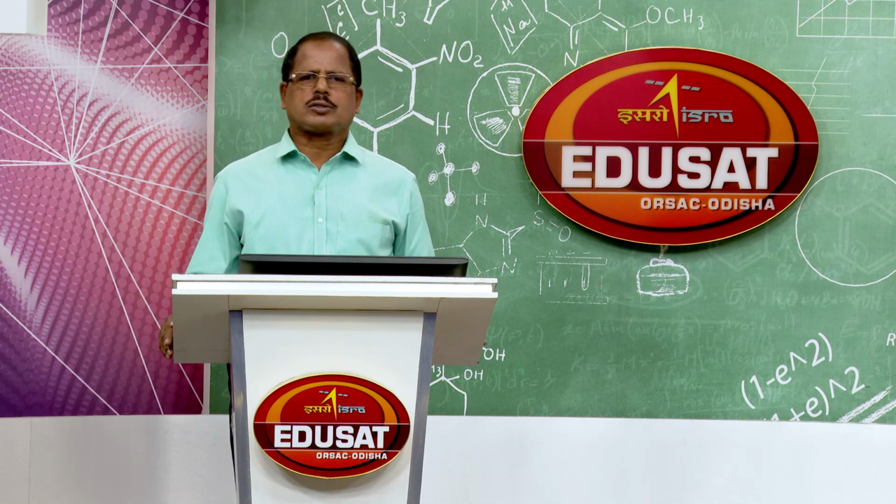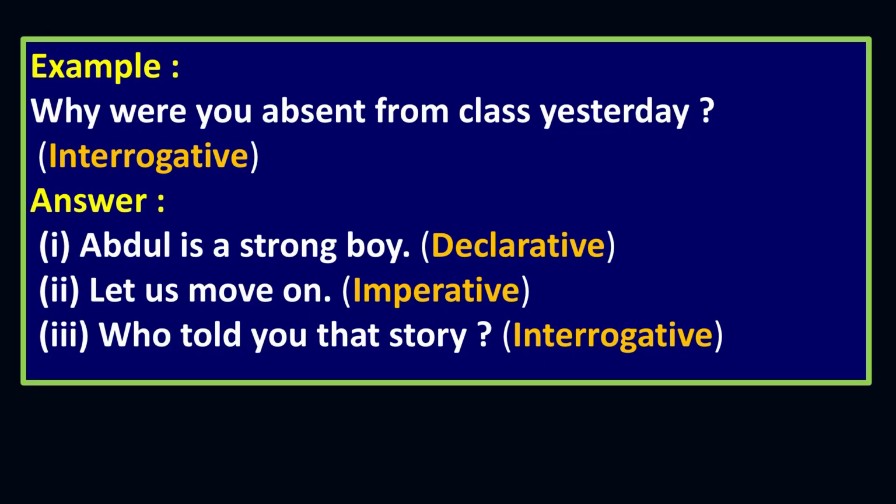So, we have already discussed the example, why were you absent from class yesterday. This is an interrogative sentence. Abdul is a strong boy. The form is, you will see the sentence begins with a capital letter and ends with a full stop. That is a declarative sentence, that is a fact. Abdul is a strong boy means it is a fact, it is a truth, right, or it is a statement.